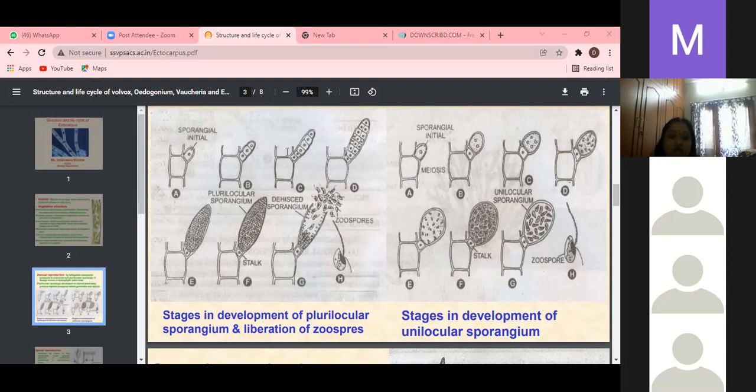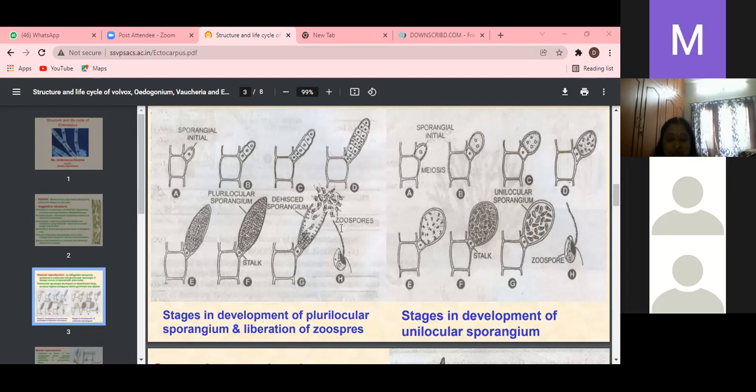All zoospores are produced in the diploid condition. When they are liberated, after a resting period they directly give rise to a new sporophytic plant. This is the development of multilocular or asexual reproduction.